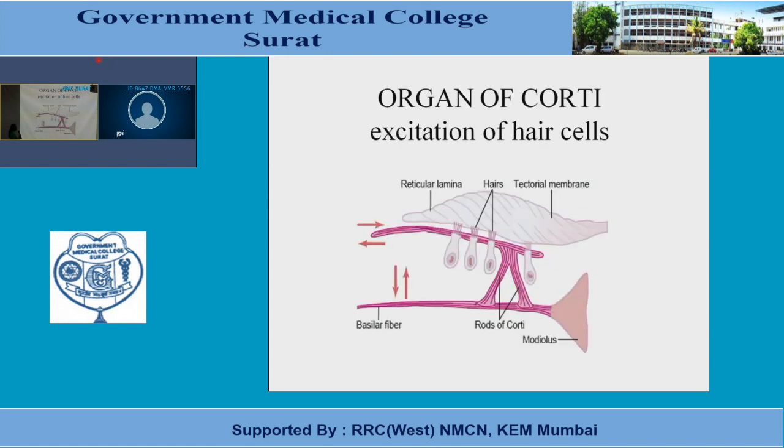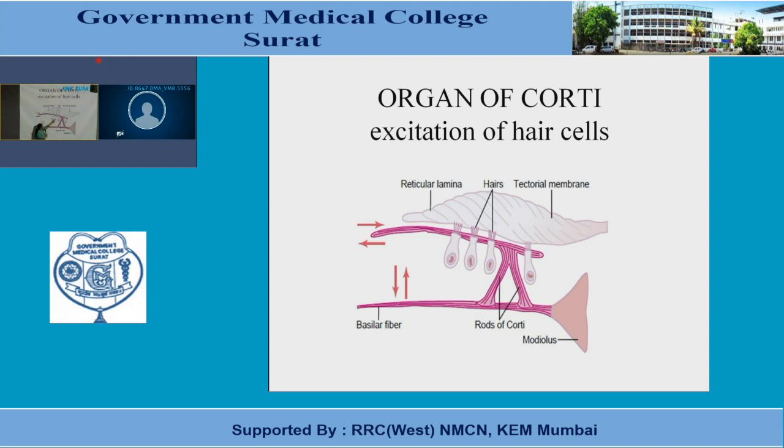Now this slide shows the structure of the organ of Corti, which has already been discussed. The organ of Corti consists of hair cells. The receptors for hearing are the hair cells present in the organ of Corti, and as we have already discussed, there is a single row of internal hair cells and 3 to 4 rows of outer hair cells.